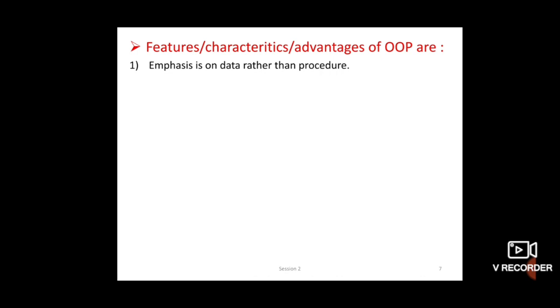So here emphasis is on data rather than procedure. Second one is programs are divided into objects. In object oriented programming, data is tied more closely to the functions that operate on it. Object oriented programming allows us to decompose a problem into a number of entities called objects.